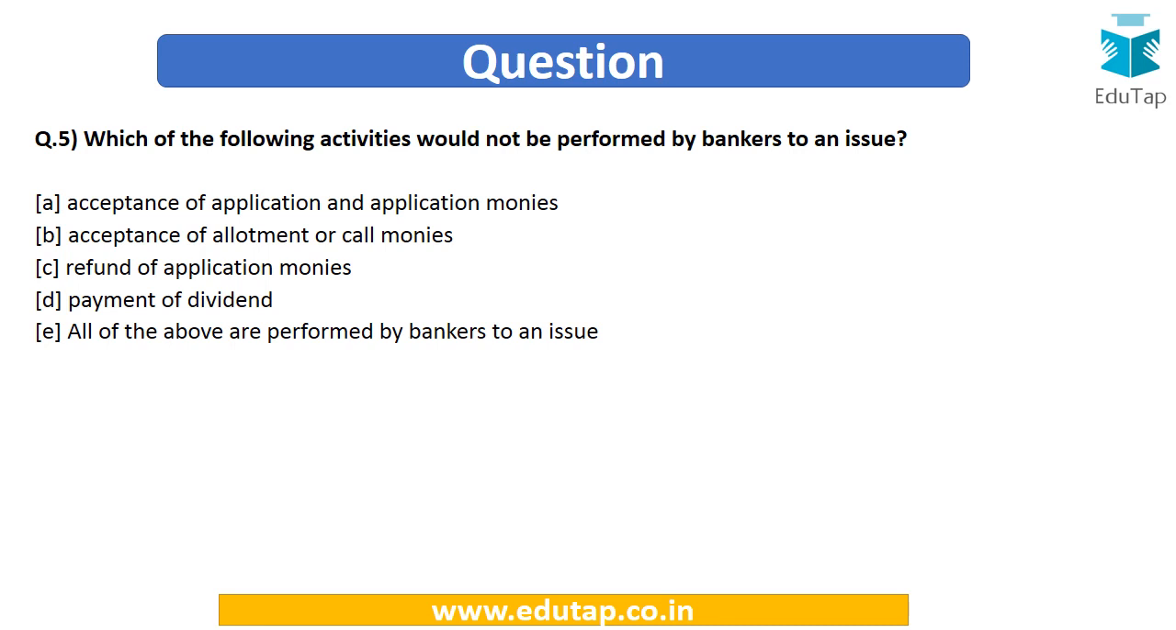Next question, which of the following activities would not be performed by bankers to an issue? Options are: acceptance of application and application monies, acceptance of allotment or call monies, refund of application monies, payment of dividend, or all of the above are performed by bankers to an issue. So this question is basically asking about the works which are done by bankers to an issue.